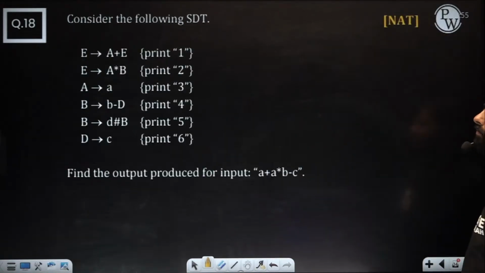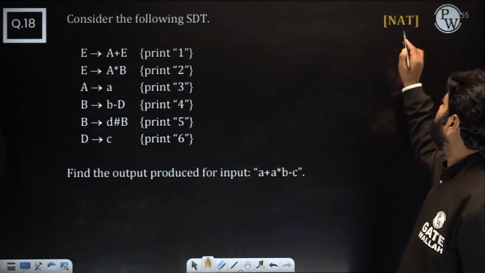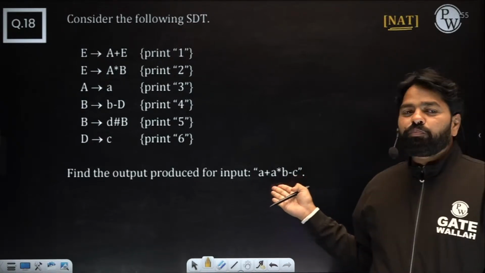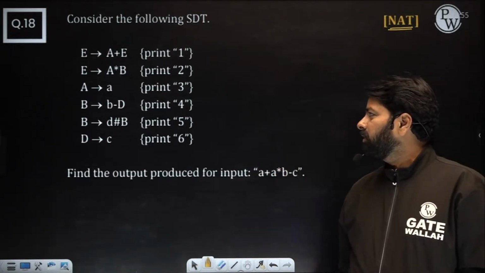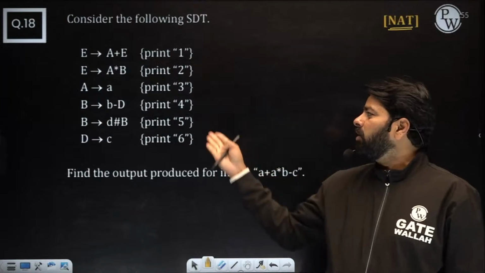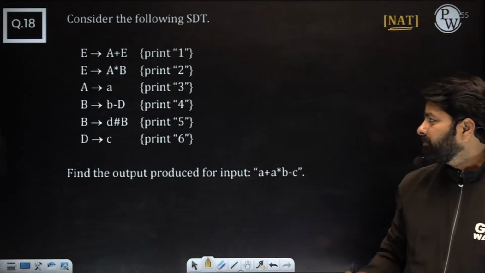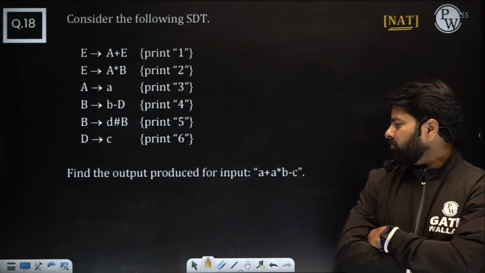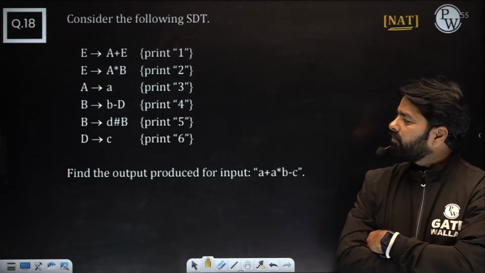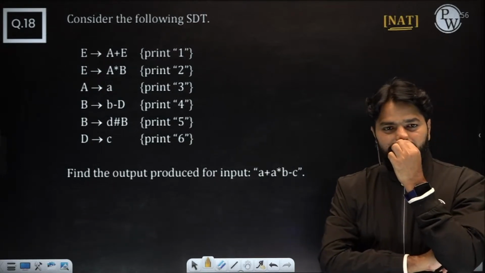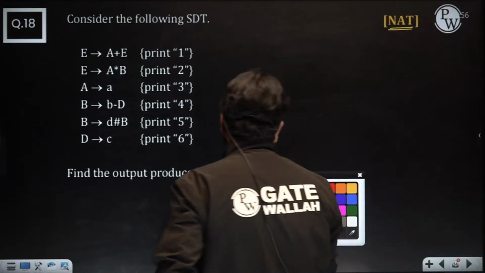Okay, next one. Yeah, another interesting question. This is what? Numerical answer type. Remember that you need to enter the number that is produced for this input. That numerical number is going to come from this output. Let's say anybody can design it and print it. Oh, I'll make the tree. Meanwhile, you just practice it. Yeah, that's a good idea.